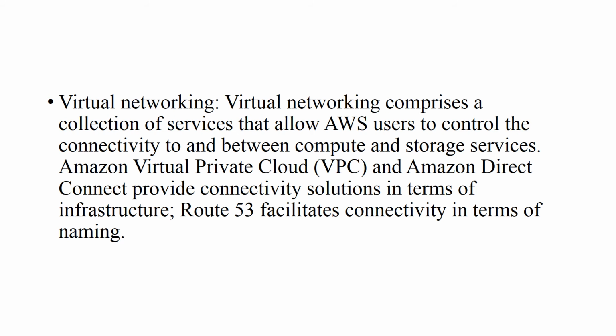There are two types of services: compute services and storage services. Virtual networking is required between compute services and storage services. There are multiple services which come under compute services, and multiple services which come under storage services.